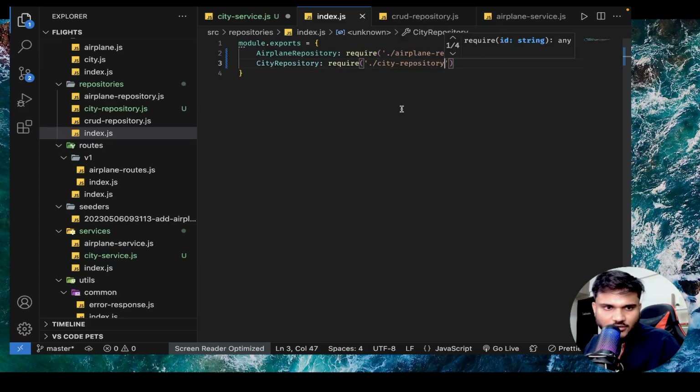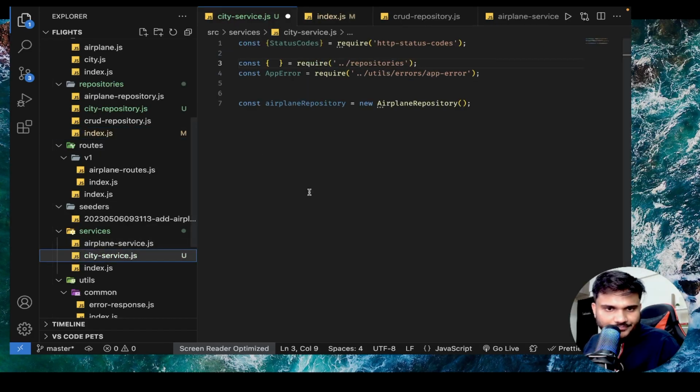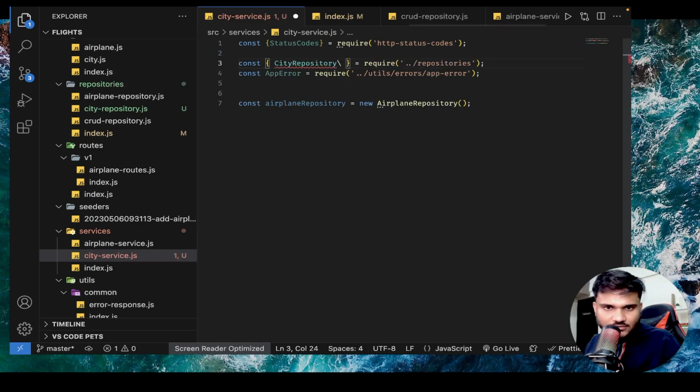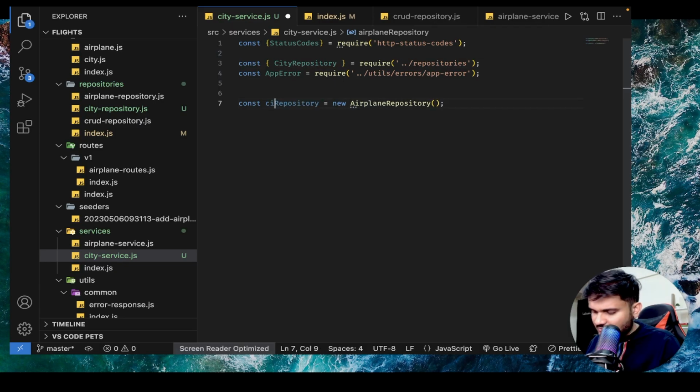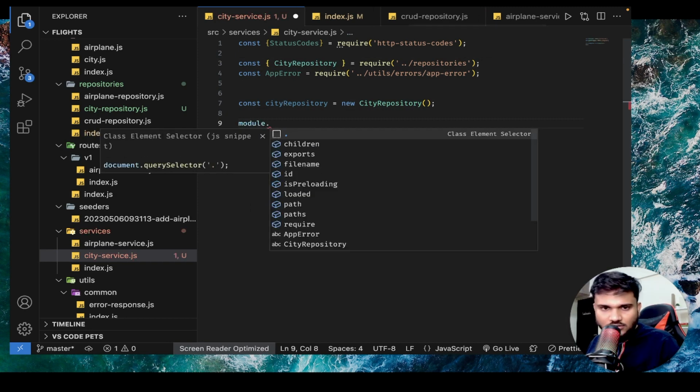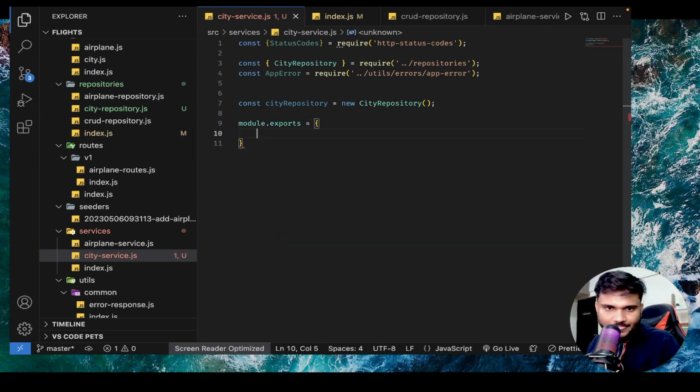City repository. Okay. Now here we will import city repository. App error we will get, and we will here say city repository is equals to new city repository. As simple as that. Module dot exports, and let's try to have some action.